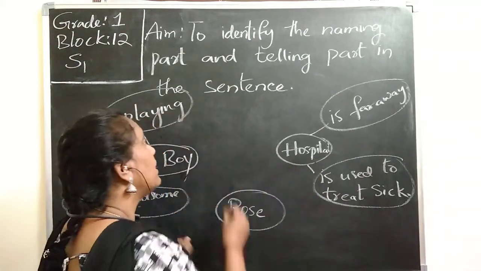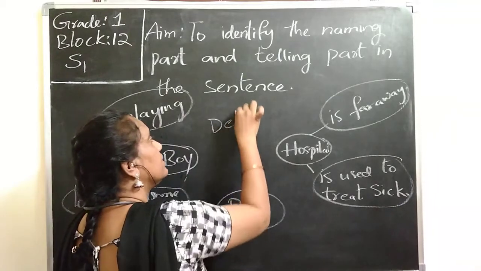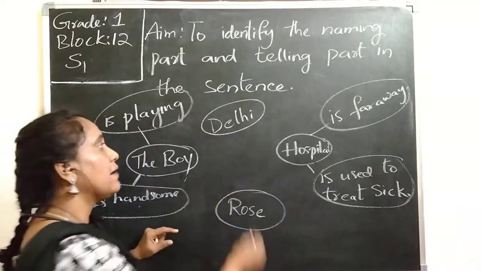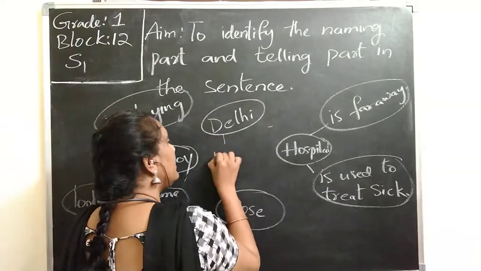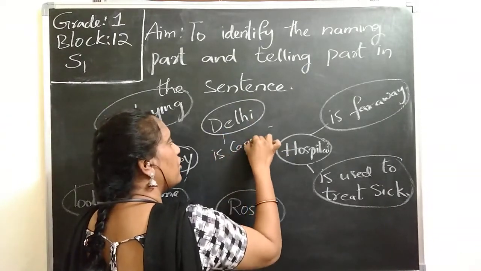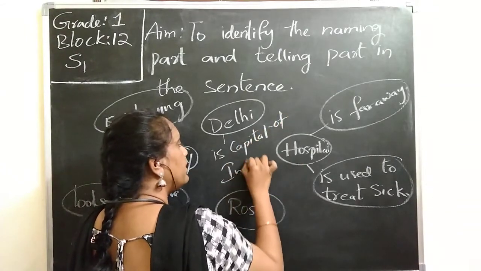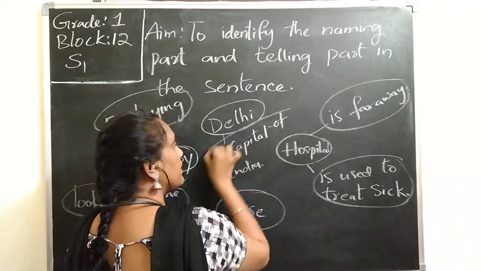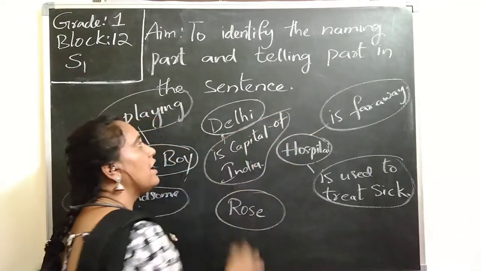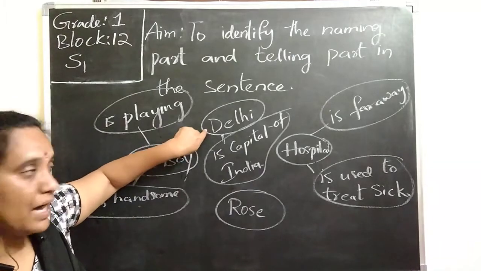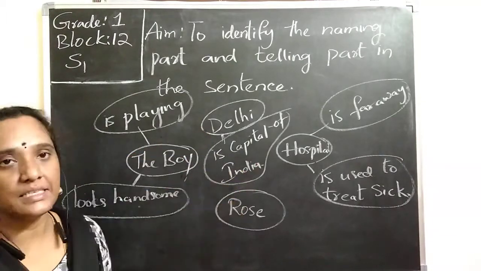If I say some other place like Delhi, I can say something. Delhi is the capital of India. So Delhi is a place about which I am talking, and is capital of India, I am telling something about Delhi. So Delhi is the naming part. Is capital of India is the telling part.